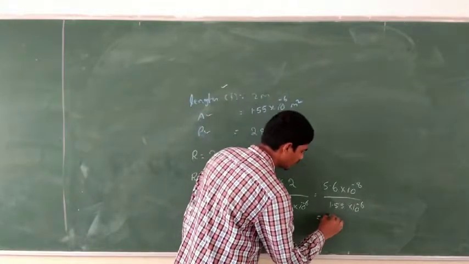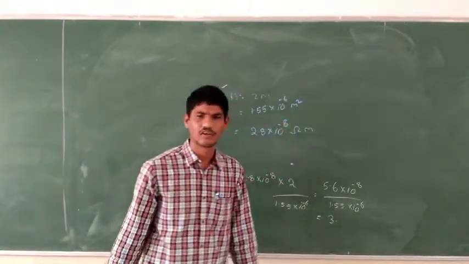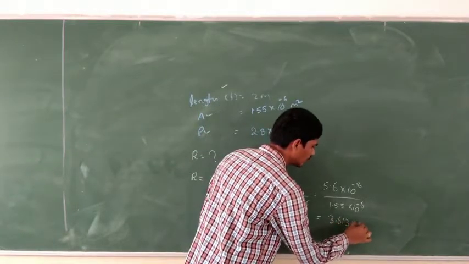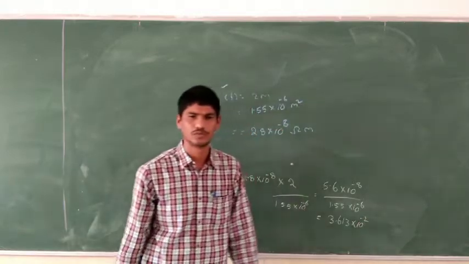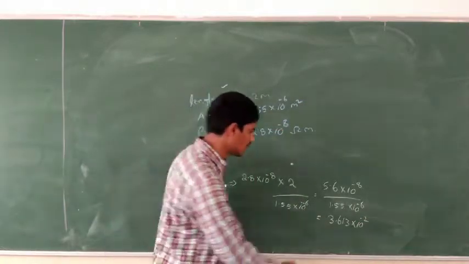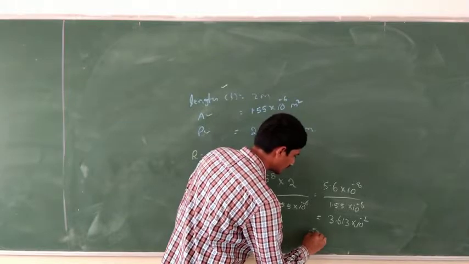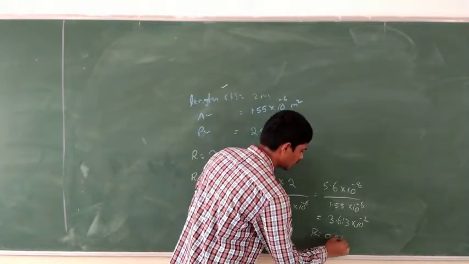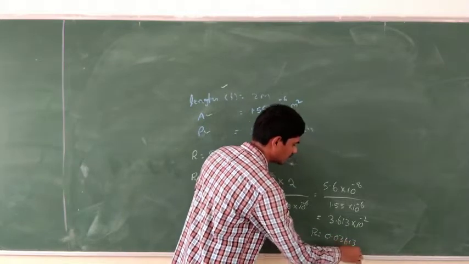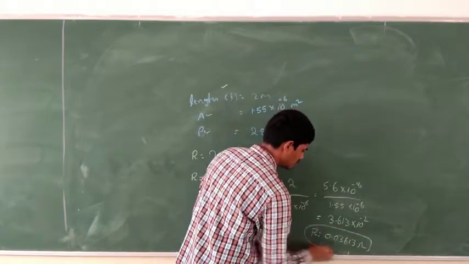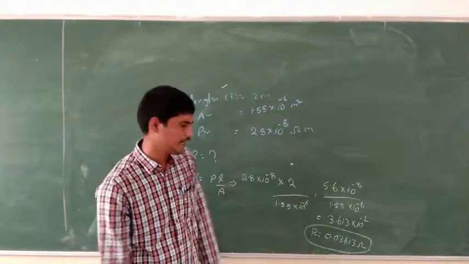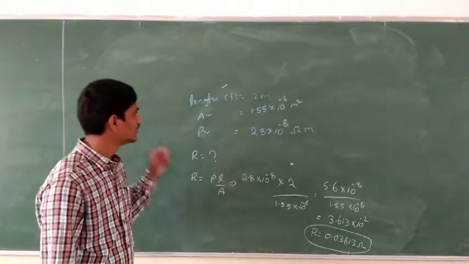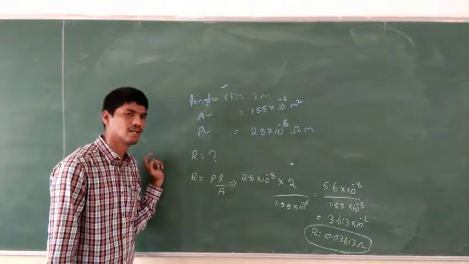Cancelling that, we get 3.613 into 10 to the power of minus 2. In decimal value, it is 0.03613 ohms.